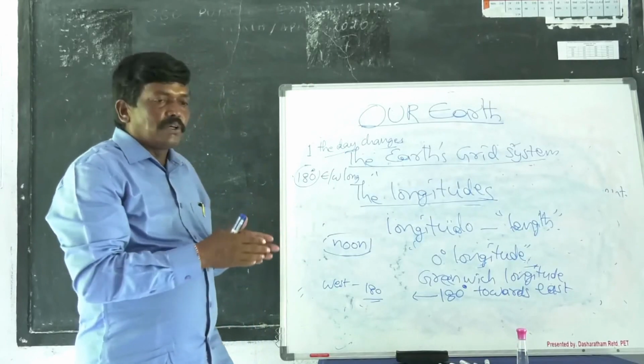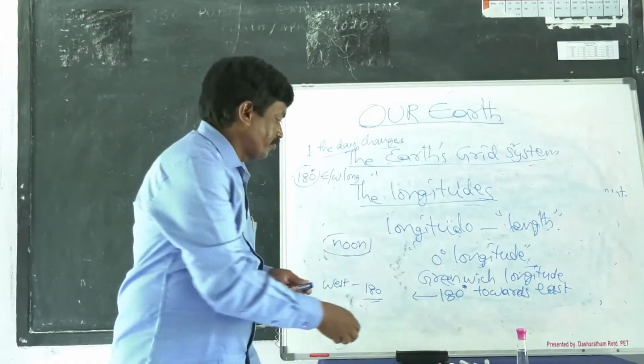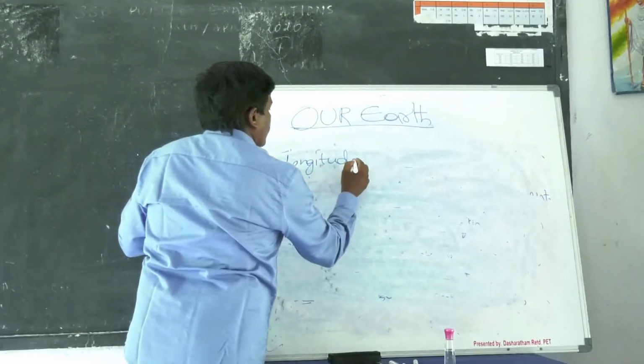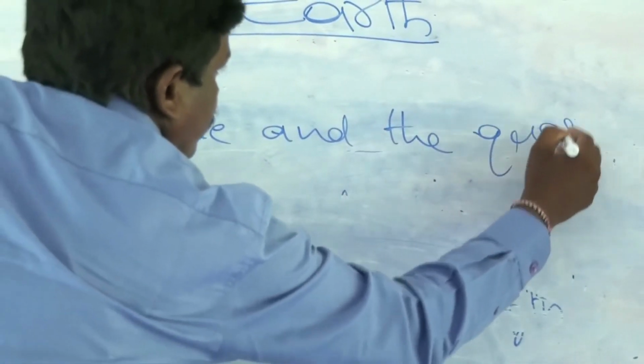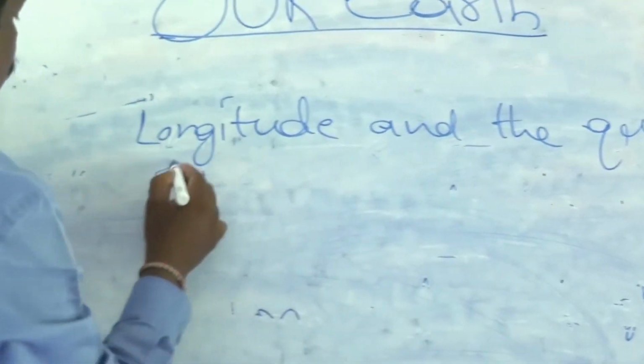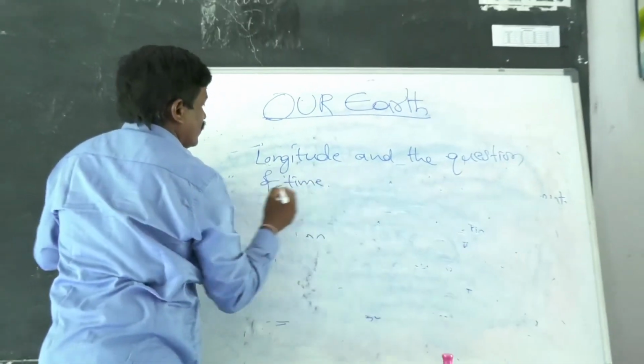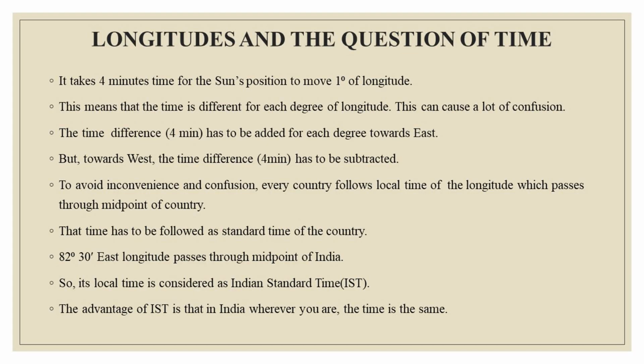Now we take up longitude and the question of time. The sun's rays take 4 minutes to travel from 1 degree longitude to the next successive longitude. That's why the 4-minute time difference has to be added when we go eastward.